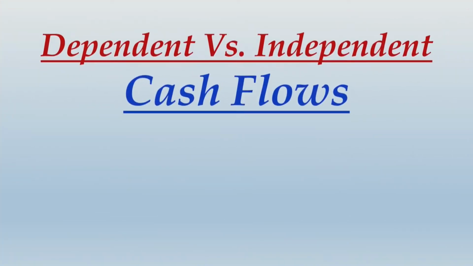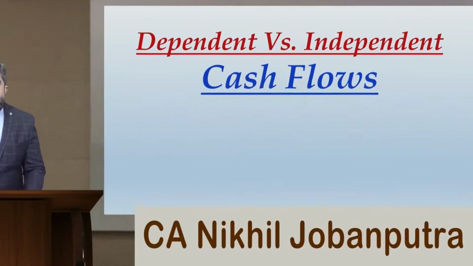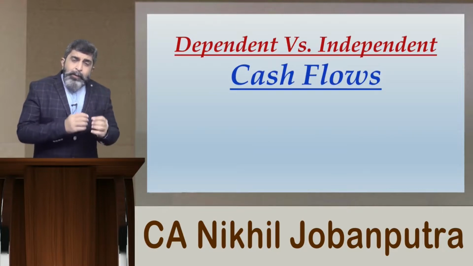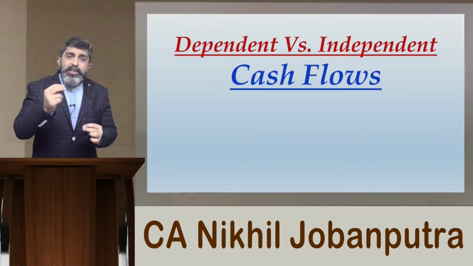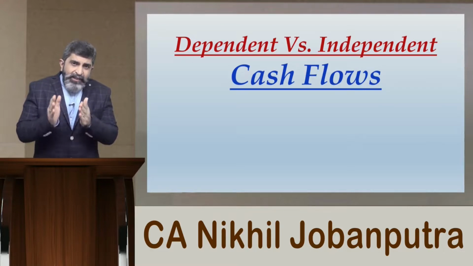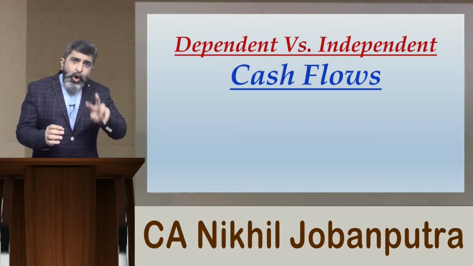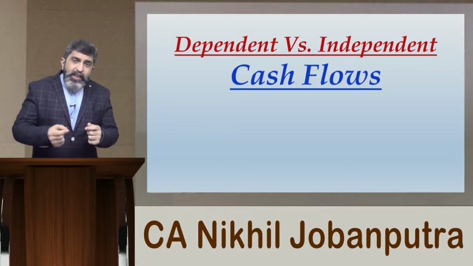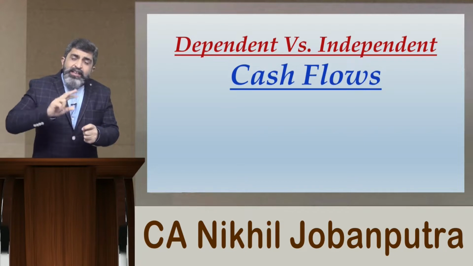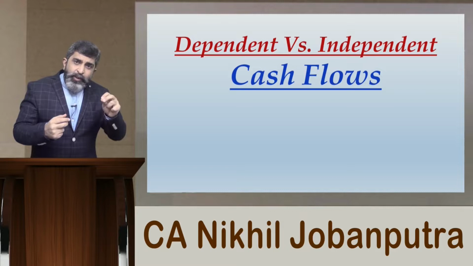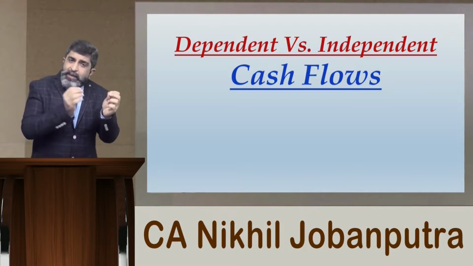Thereafter, we have to deal with the next concept, that is dependent versus independent cash flows. Now, what exactly do we mean by dependent versus independent cash flows? Your cash flows which are uncertain may still be dependent on earlier year cash flows. For example, I am estimating that the first year cash flow in any project would be either 1 lakh or 90,000, and then I say if the first year cash flow is 1 lakh, the next year cash flow will be 1,10,000, and if the first year cash flow is 90,000, the next year cash flow will be 80,000.